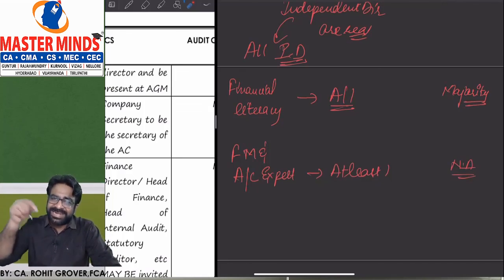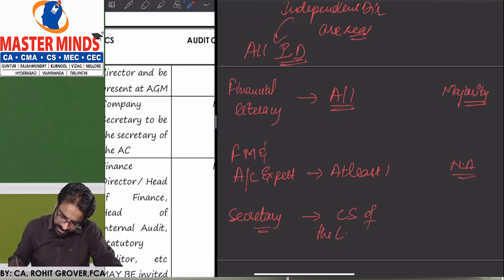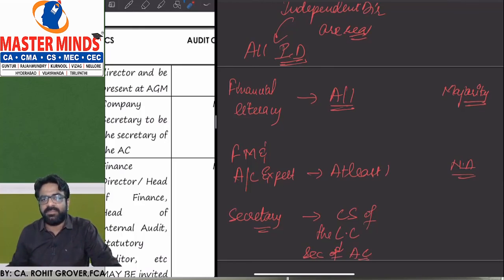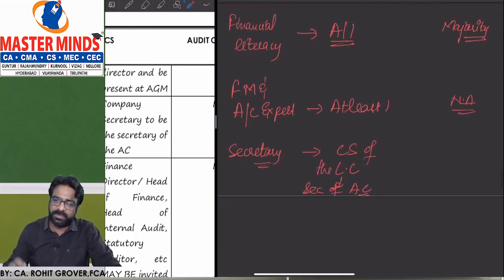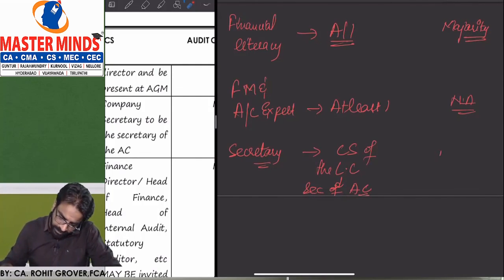Who is going to be the secretary of the audit committee under the LODR? So secretary. The CS of the listed company will become the secretary of the audit committee. Secretary of the company will become the secretary of the audit committee. But what is the provision here? Not applicable. Are you understanding the point?